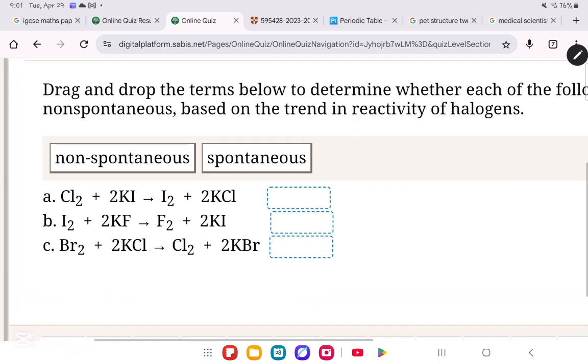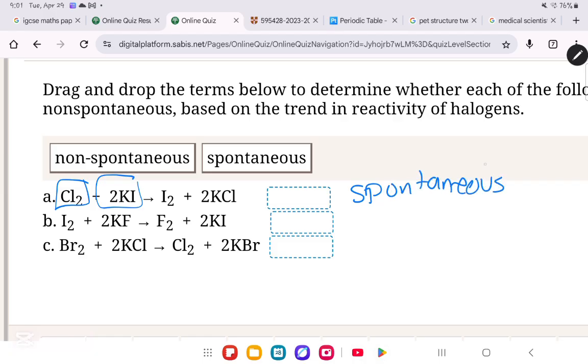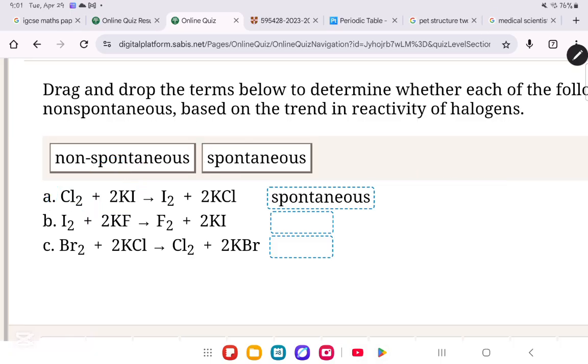So what do we mean by replacing? We mean that if you find the stronger one as an element, so for example, in this case, Cl2, and then you find a weaker one in an ionic compound, for example, KI, then definitely for sure it's gonna be a spontaneous reaction because the Cl2 will be able to displace the KI. So it's gonna be I2 plus 2KCl. This is definitely a spontaneous reaction.